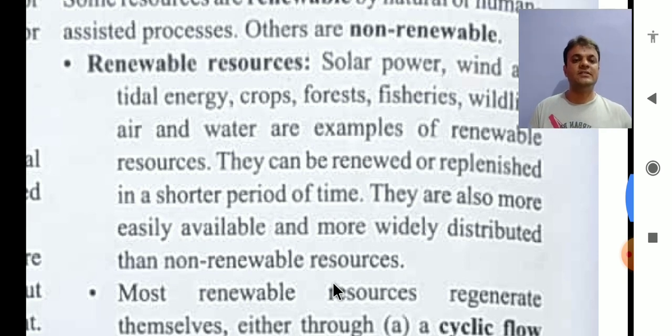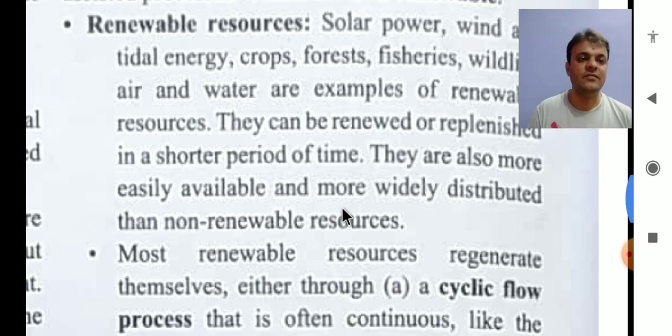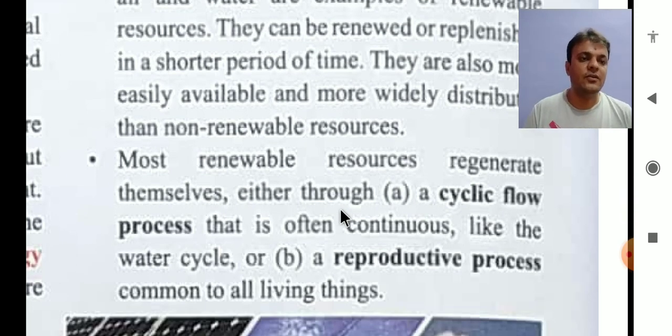They are also more easily available and more widely distributed than non-renewable resources. So renewable resources are available very easily, right? And they are widely distributed. For example, air is available at any point, any place on the earth. Water, mostly water is available. Sun, mostly all the places sun is available, right? So they are more widely distributed than non-renewable resources, which are comparatively not easily available in all places.